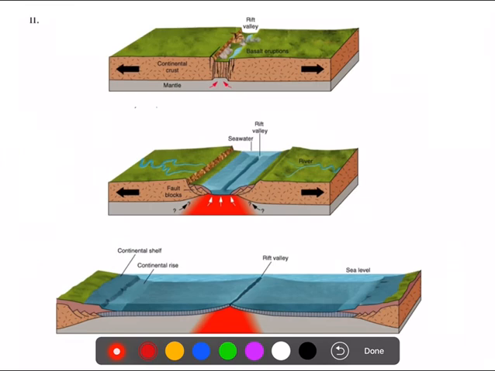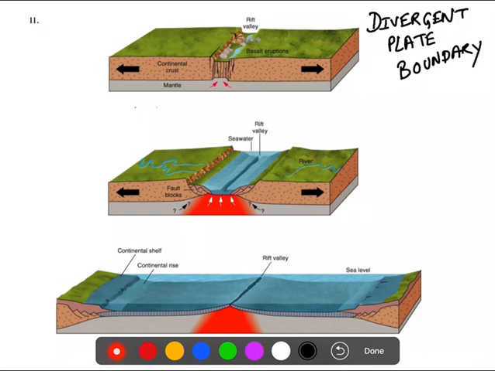This is your divergent plate boundary. When plates move apart, at the divergent boundary, the most important thing is that it mostly takes place in the oceanic crust.